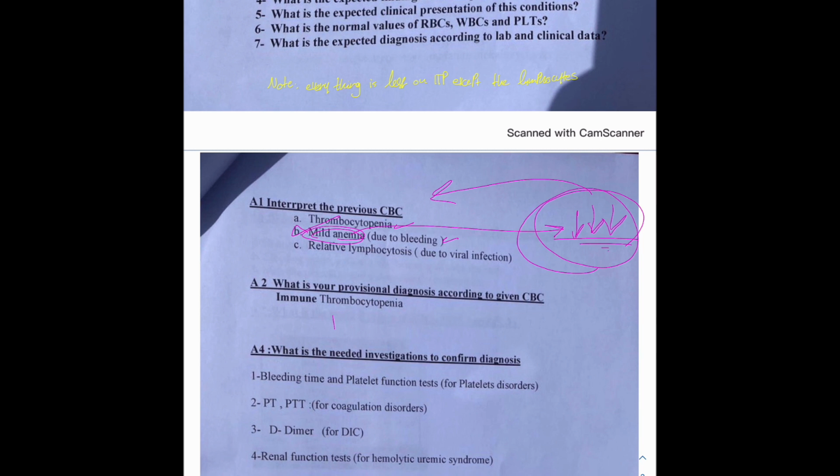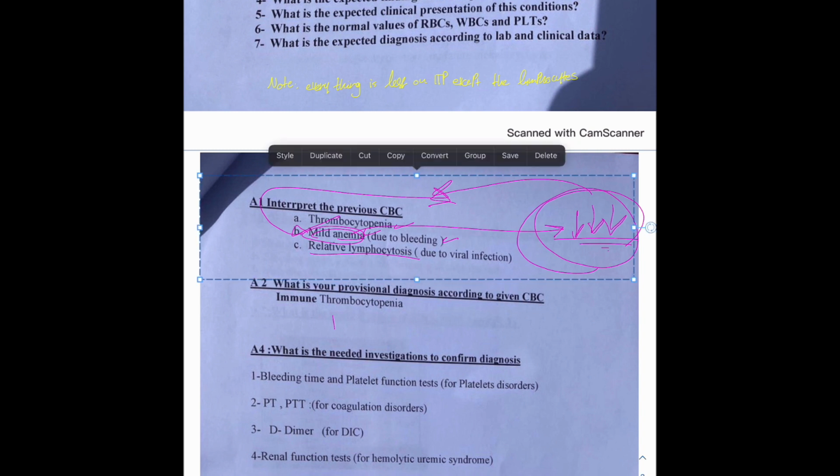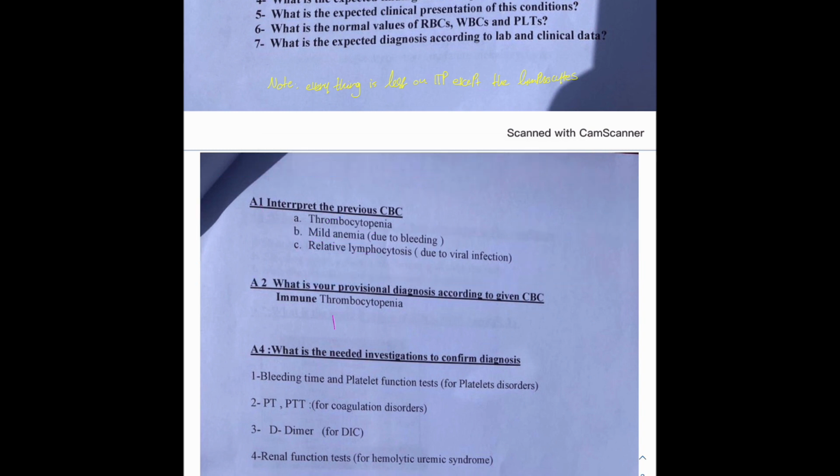So this is the mild anemia. A lot of lymphocytes because of the viral infection. So these are the three most important findings on the CBC that you're going to find: anemia, thrombocytopenia, and lymphocytosis. Those indicate a case of ITP.